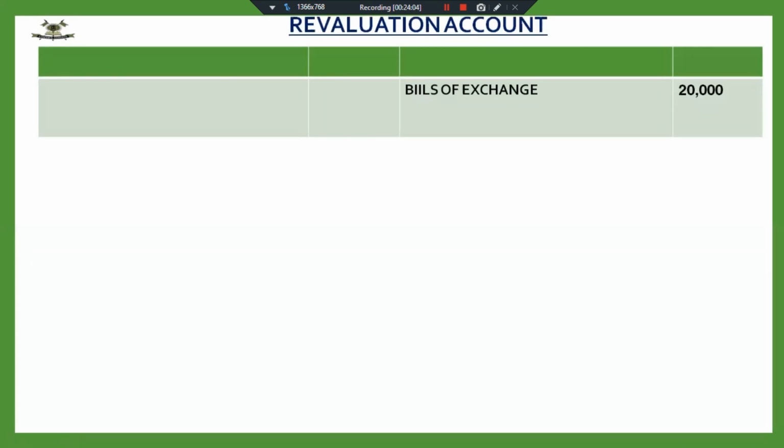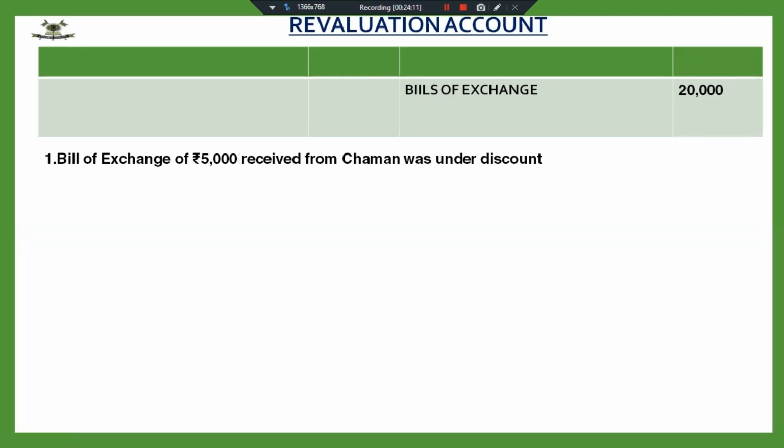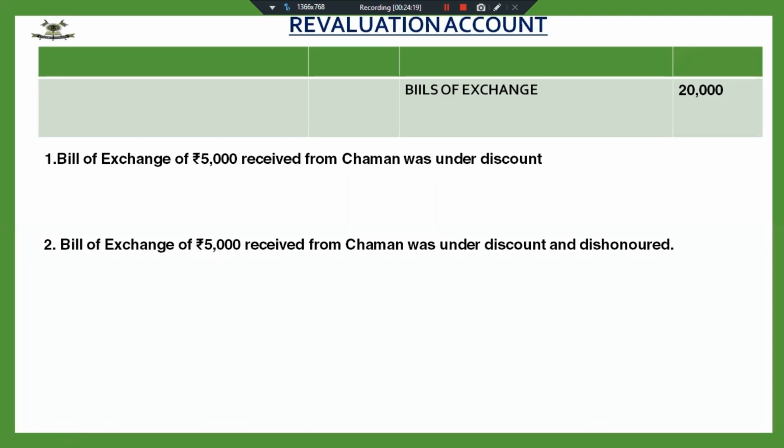Now I'm taking two more adjustments of bill of exchange. Suppose you are given a bill of exchange of 20,000, and there is one adjustment that a bill of exchange of 5,000 received from Chaman was under discount. And the second adjustment, I'm giving you both of them simultaneously so that you understand the difference. The second adjustment says that the bill of exchange of 5,000 received from Chaman was under discount and it's dishonored. Fine. So what will be the journal entry for the first adjustment? This has already been discounted.